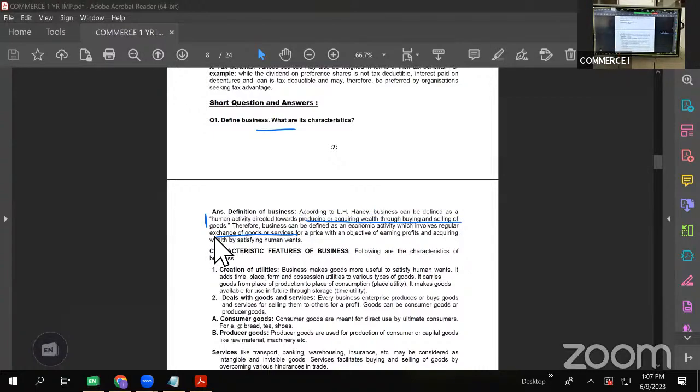Now let us see what are the characteristics, or sometimes they give the term features. What are the features of business? The first one is creation of utility. Now, what does this word utility mean? Utility is the power of any commodity to satisfy human wants.